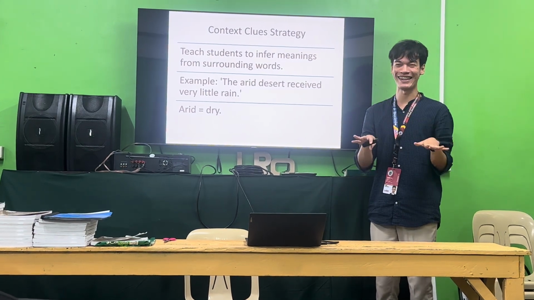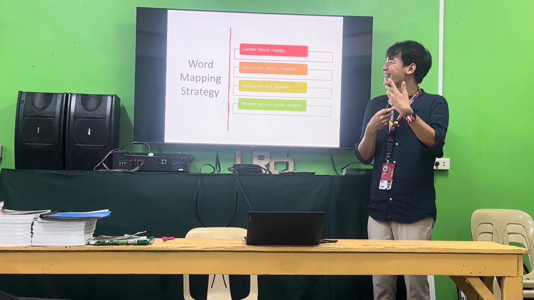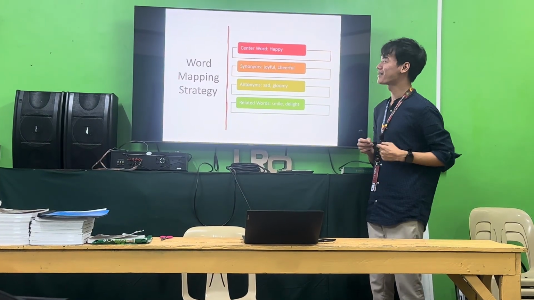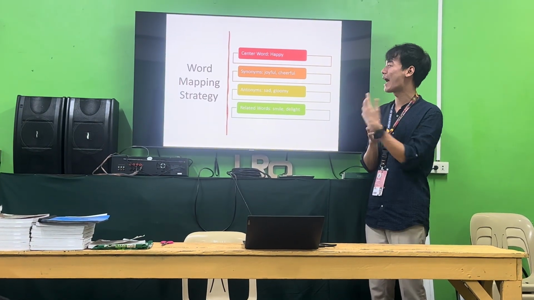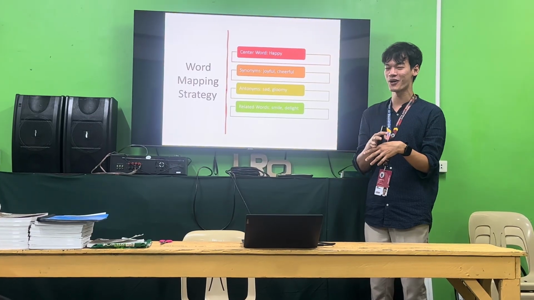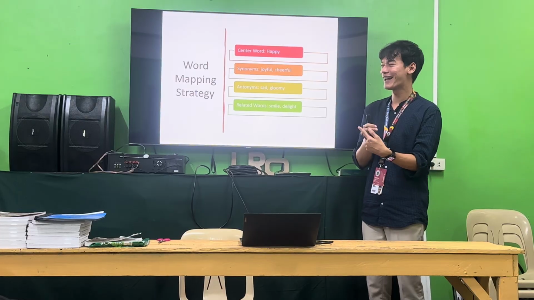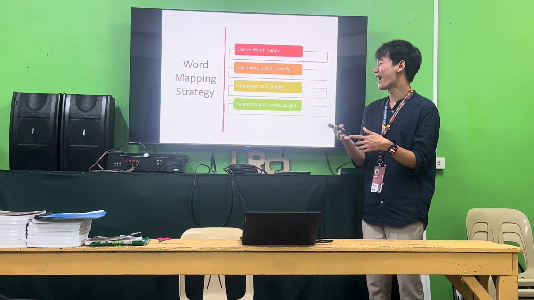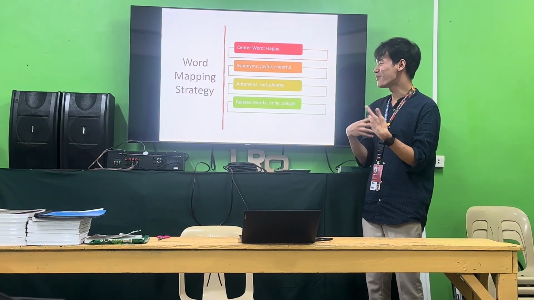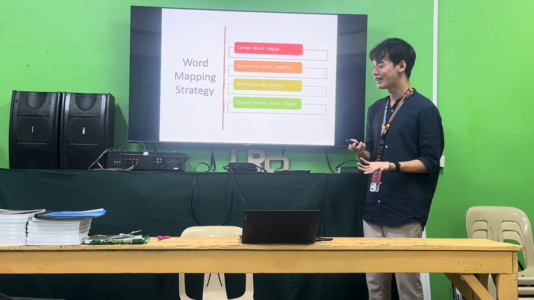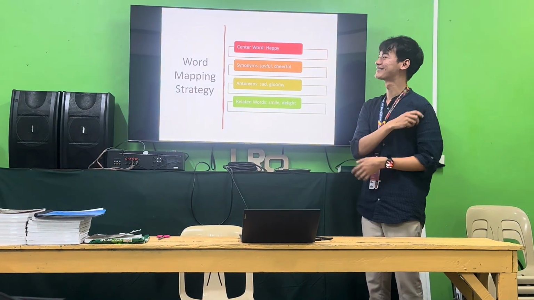Arid means dry. Okay? And another strategy for vocabulary is the word mapping strategy. For example, the word given is happy, and then synonymous terms for the word happy are joyful, cheerful, and delight. And antonyms of the word happy are sad, gloomy, and then what are the related words with the word happy? We have smile and delight.